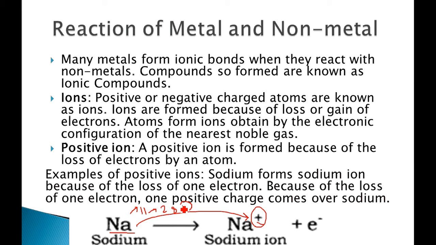This one electron is extra in the outermost shell and is not stable, so it loses this electron and moves out, and it becomes 2, 8, which means the K and L shells are completely filled. This is known as the ion state, and this ion is known as the sodium ion, which is positive in nature.